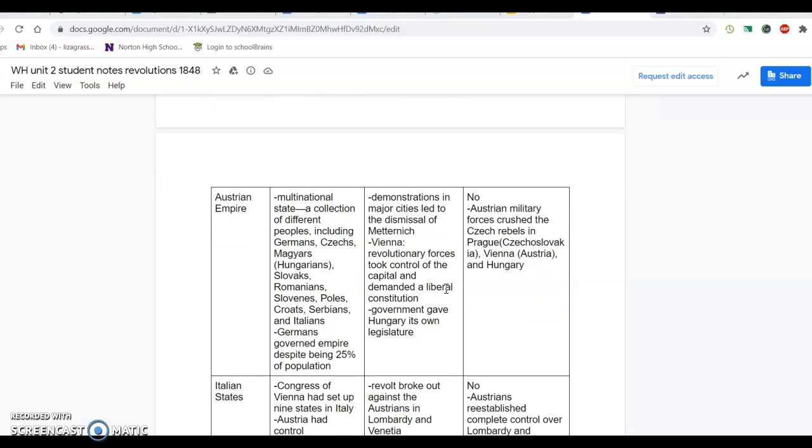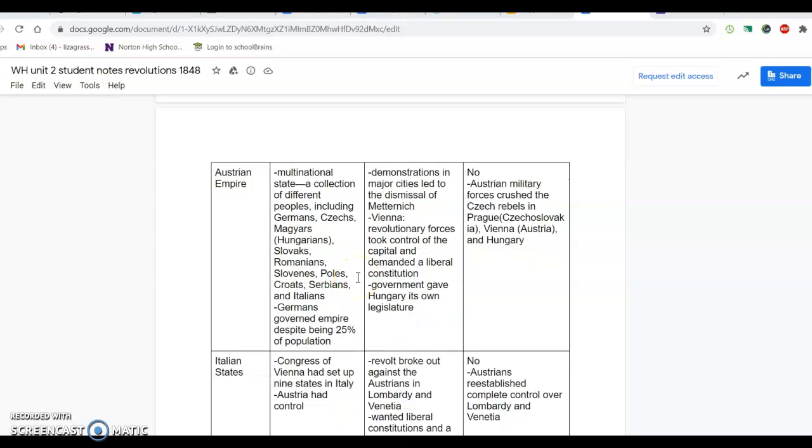Austria has kind of similar issues. Austria is considered to be a multinational state. So before the revolution, there are all these different groups of peoples living inside of Austria who don't get along, in places that have their own countries now. So think of it that way: the Czechs, the Germans, the Hungarians, Slovaks, Romanians, etc. And they're pretty disgusted with the way the Habsburgs, or the Austrians, are ruling this area.